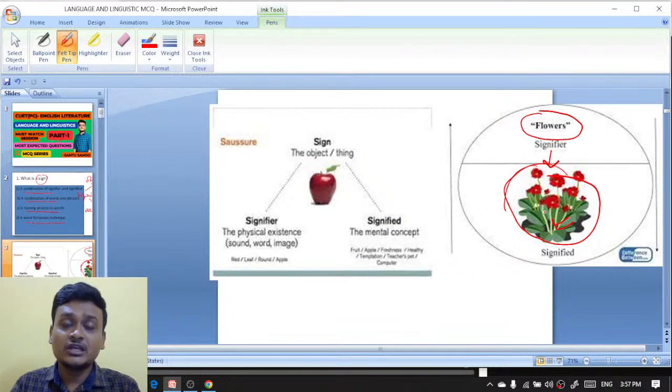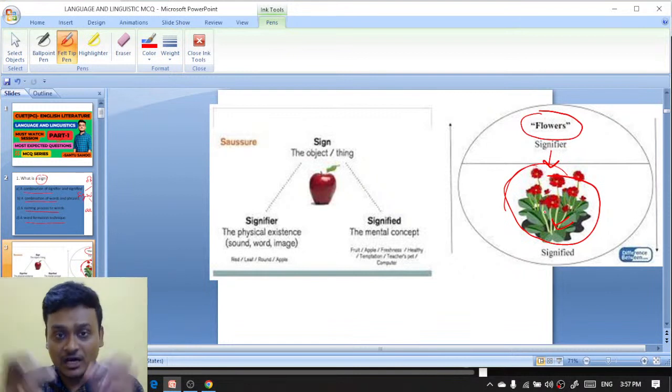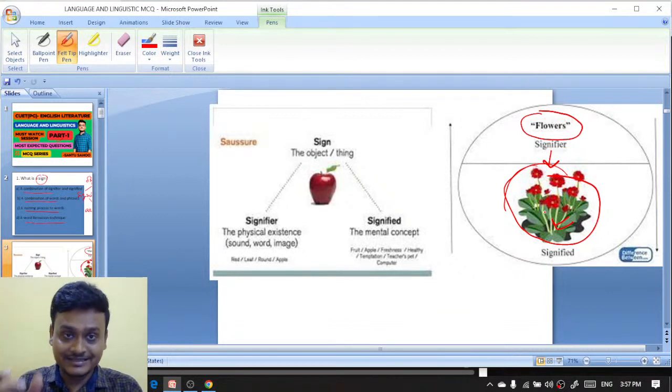Just imagine that you are saying dog. When you are pronouncing dog, the image of the dog is within your head. So you can visualize the picture of the dog. That mental concept is the signified, whereas the sound or the word dog is the signifier.